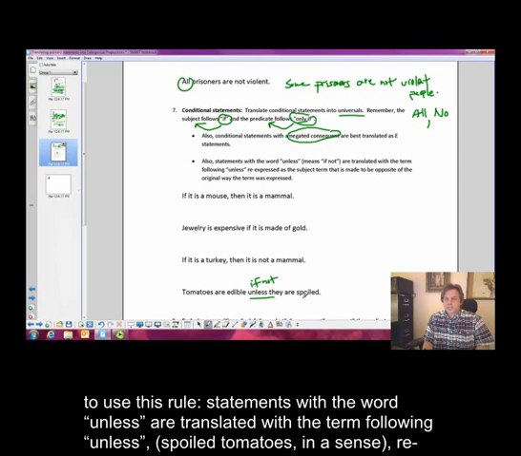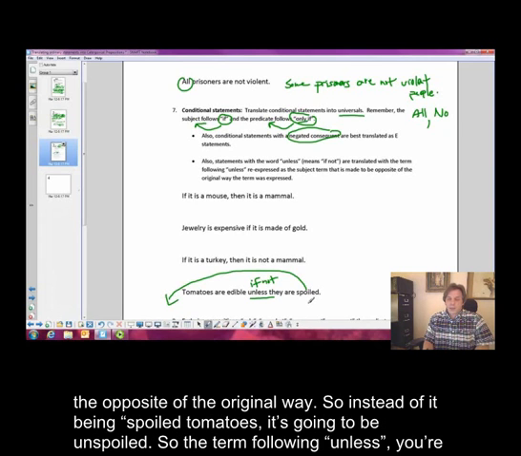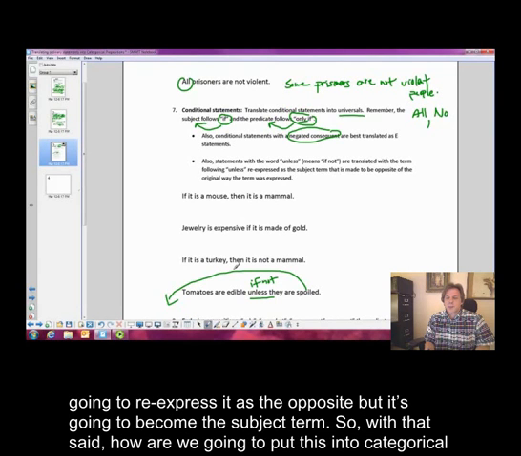spoiled tomatoes, in a sense, re-expressed as the subject. So spoiled tomatoes is going to come over here and be the subject, right? And you're going to re-express it, it has to be made the opposite of the original way. So instead of it being spoiled tomatoes, it's going to be unspoiled, okay? So the term following unless, you're going to re-express it as the opposite, but it's going to become the subject term, okay?